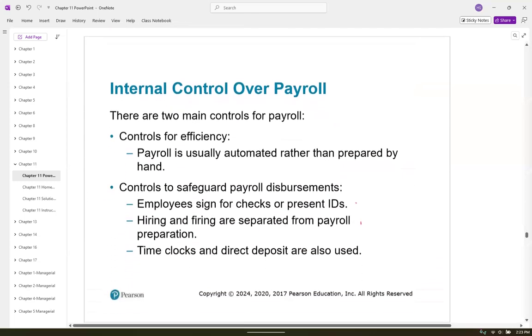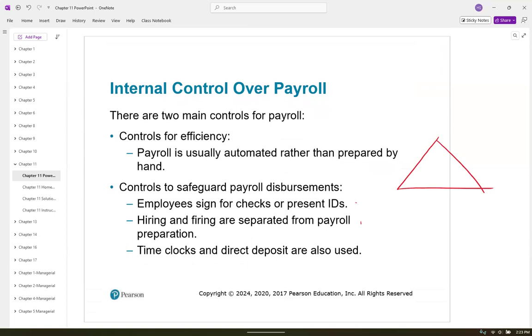Okay. Internal control over payroll is very important because we've just talked about it. It involves money, right? And money can be stolen really easy. Okay. It can be stolen and money can walk out the door. So remember that arc that I drew out to you, authorization, recording, and custody. So payroll being automated is a really good thing rather than being prepared by hand. I don't know that anybody prepares it by hand anymore.